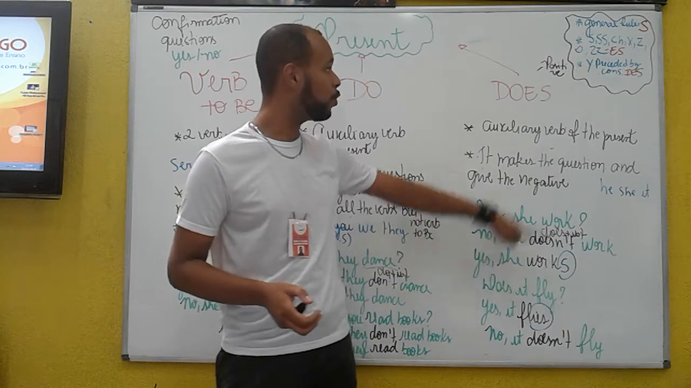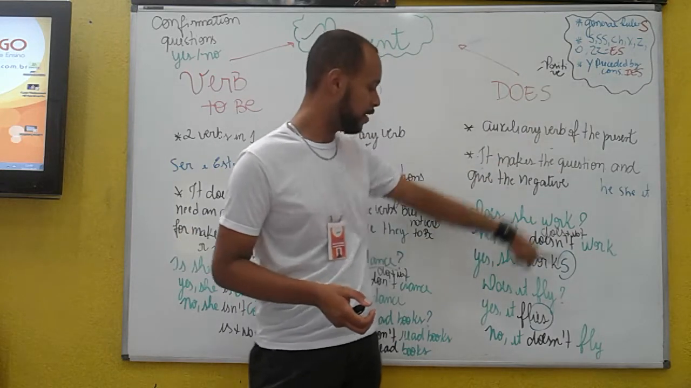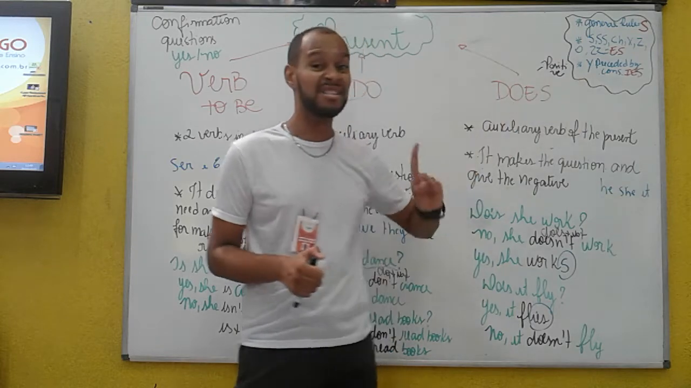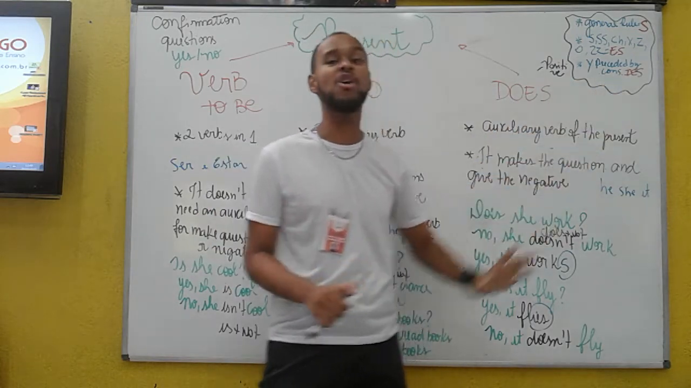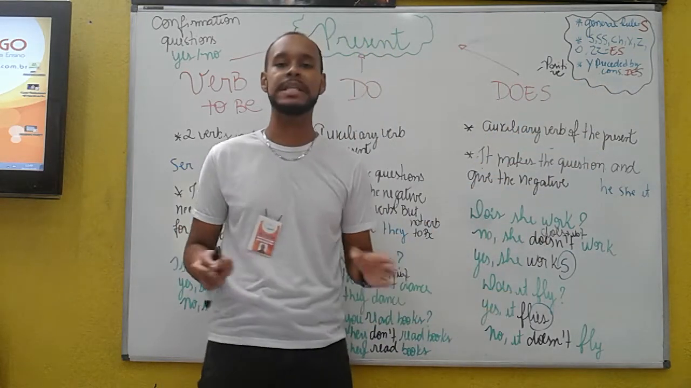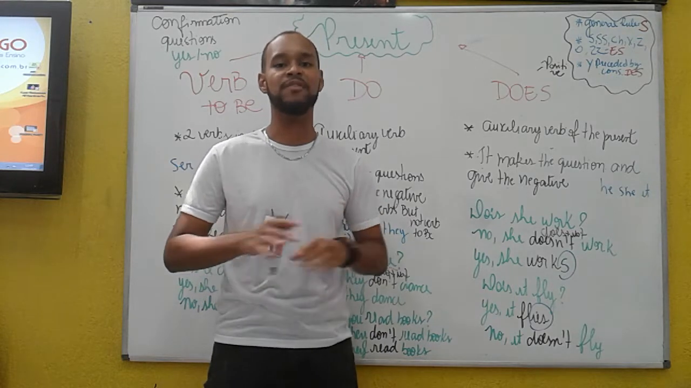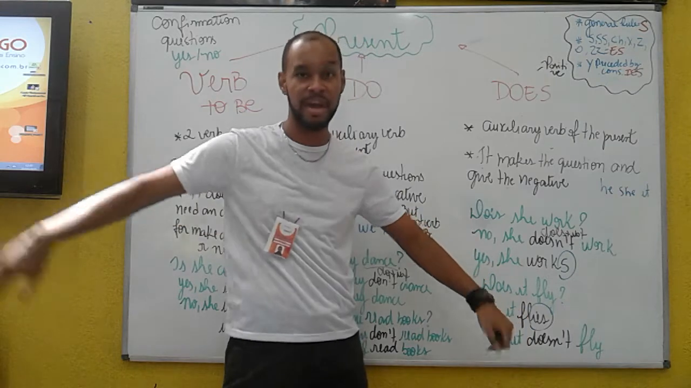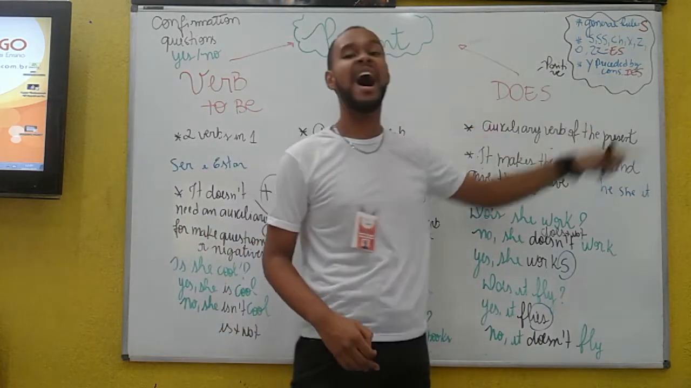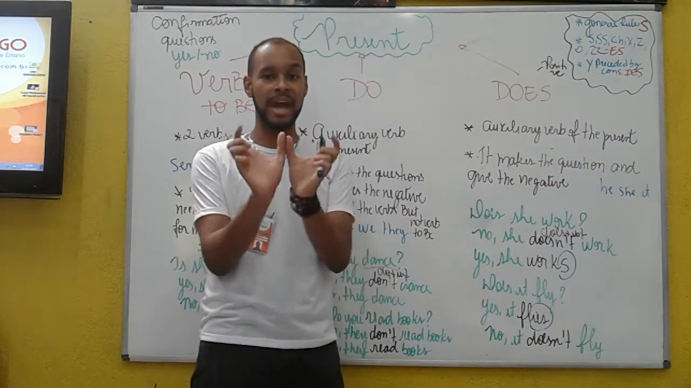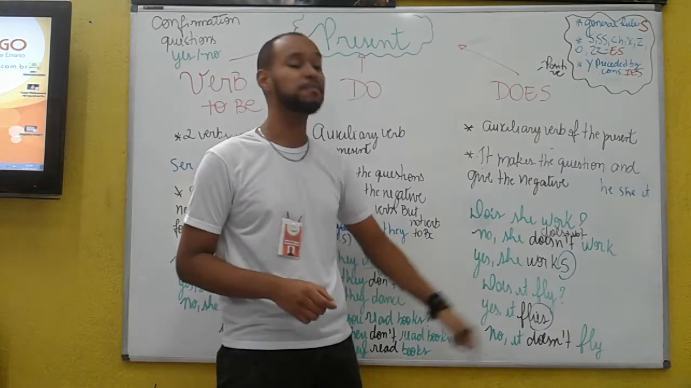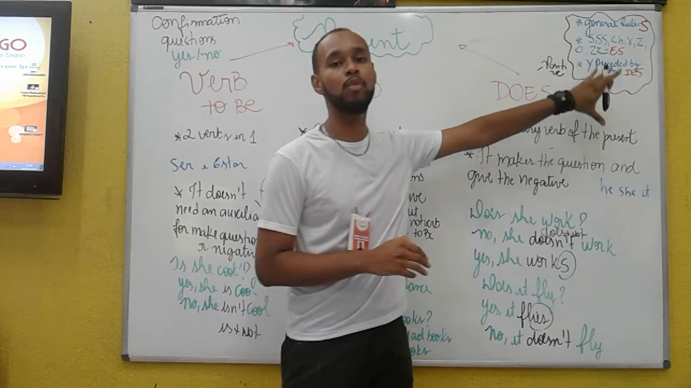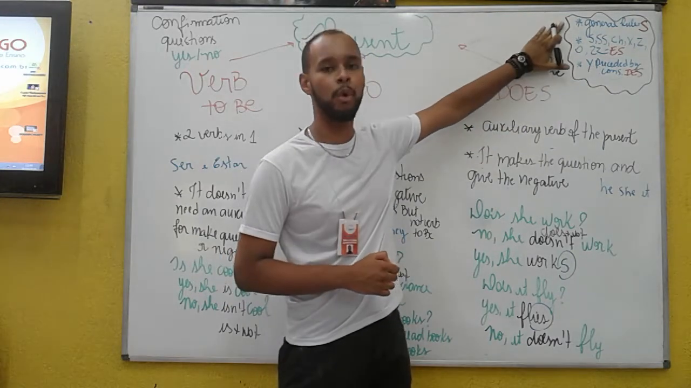Okay? Here, teacher, why did you put flies here? Because we're going to the rule. The verb ends with Y, but it is preceded by a consonant. When it's preceded by a consonant, I have to take off the Y and add IES, okay? I have to add this because it's positive, it's only for positive. These are the rules.